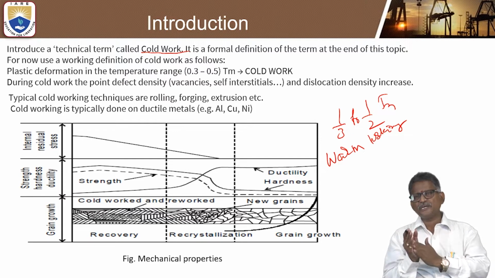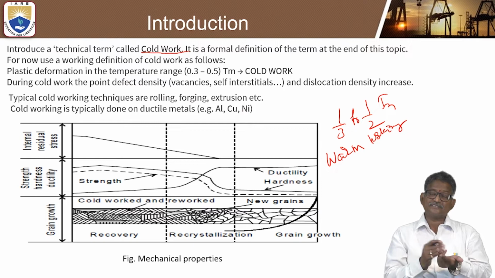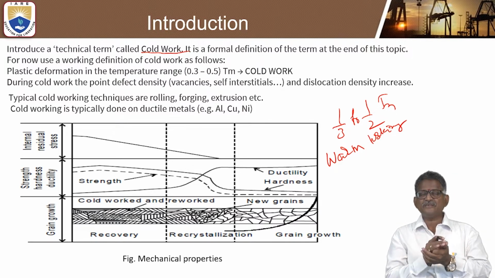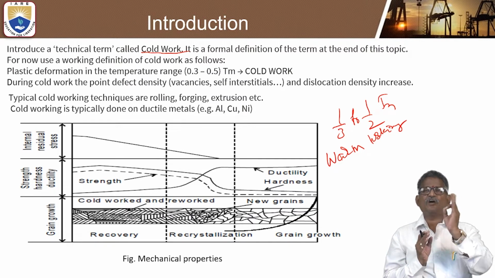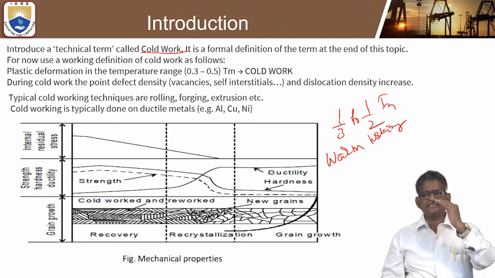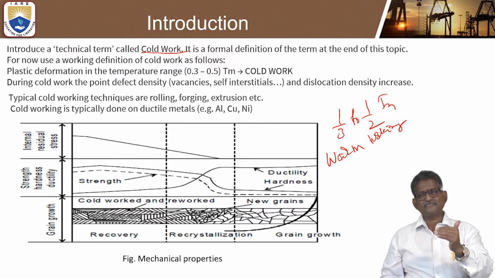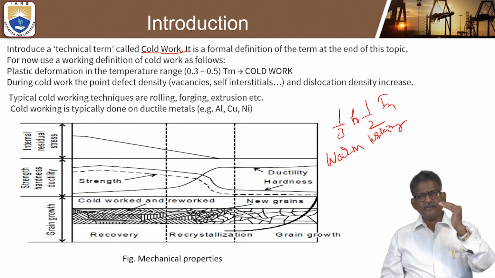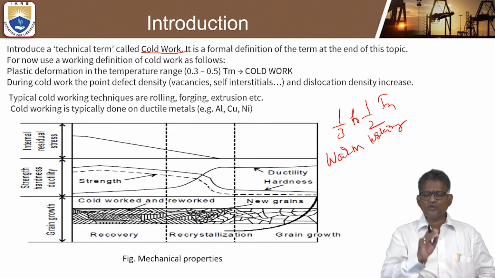Similarly, when you are speaking about hot working processes, there are hot rolling, hot forging, hot extrusion, hot drawing, and hot spinning. This is the fundamental definition of hot working: the process of heating the metal above its recrystallization temperature. Below its recrystallization temperature or at room temperature, we call it a cold working process.